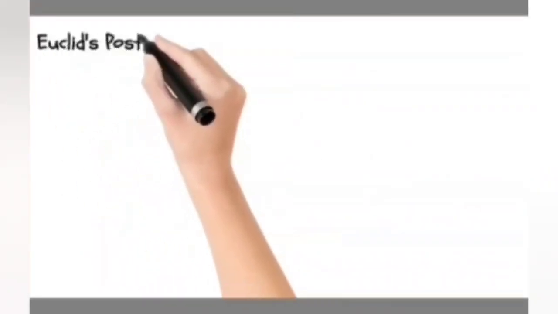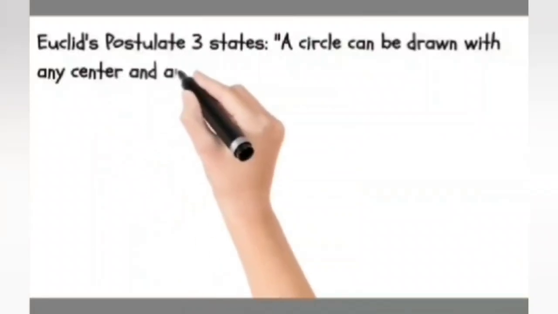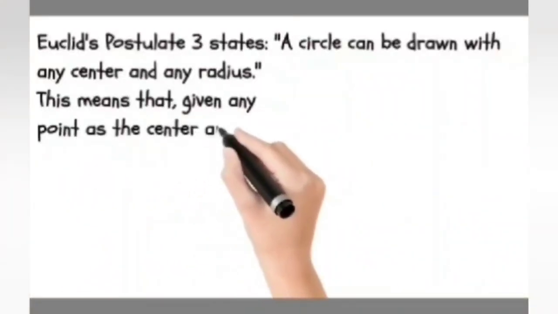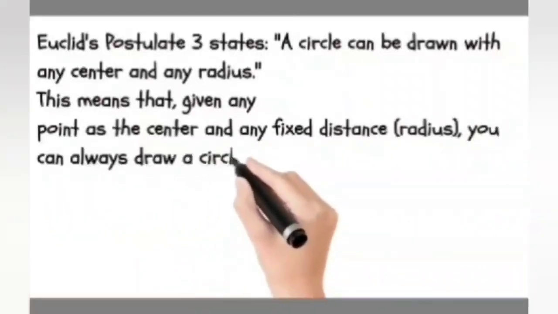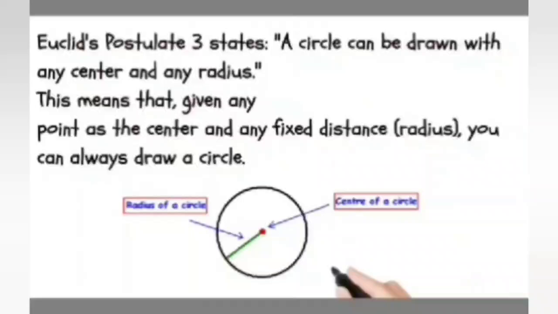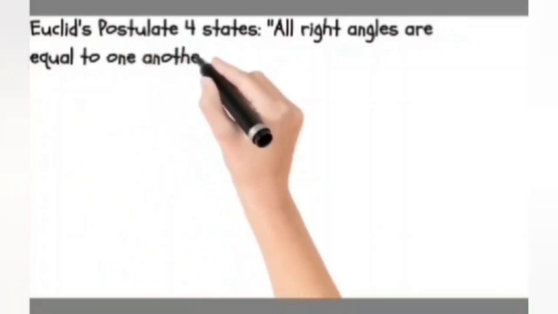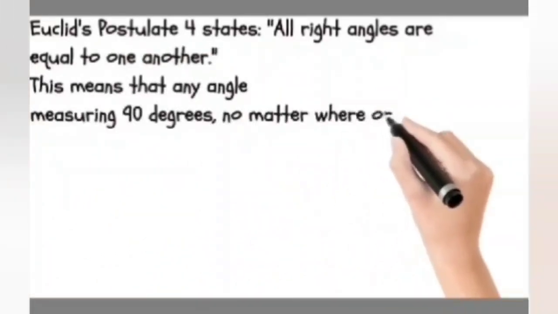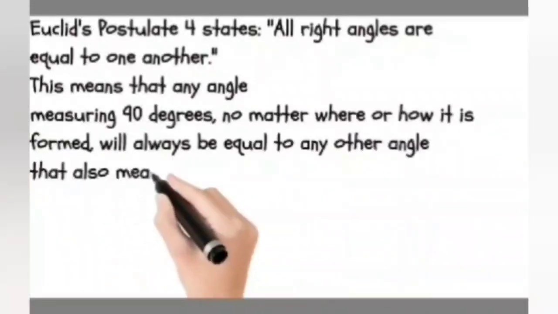The third postulate states that a circle can be drawn with any center and any radius, meaning from any point and any distance from that point we can draw a circle, as shown in the figure below. The fourth postulate states that all right angles are equal to one another, meaning all right angles are 90 degrees and no matter how they are drawn, they are all equal to one another. They will never change, as shown in the figure below.